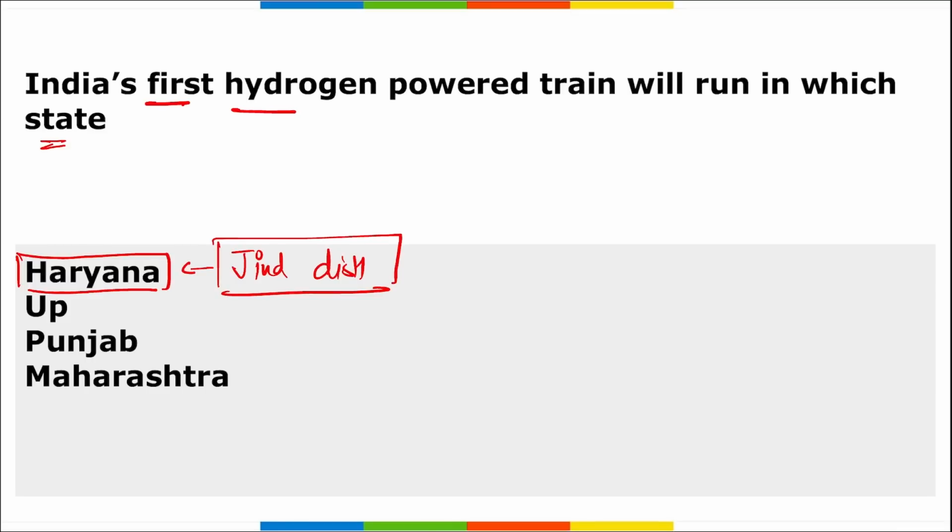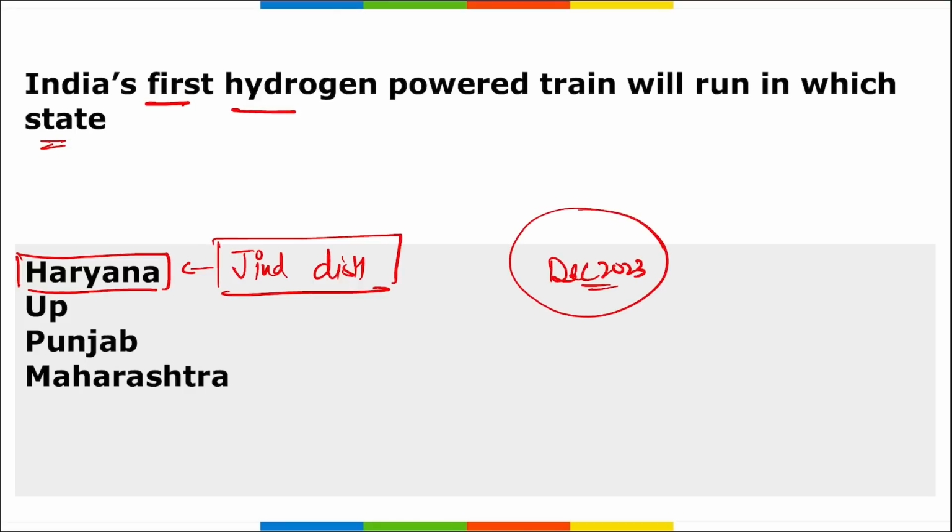This is the first prototype of the hydrogen power train that is scheduled to run between the Jind Sonipat section of Northern Railway. India's first hydrogen plant is being established near the railway junction in Jind, Haryana, and the hydrogen plant is in the final stage of development.